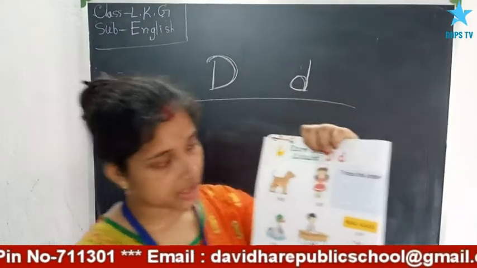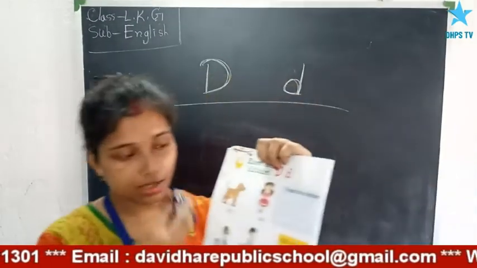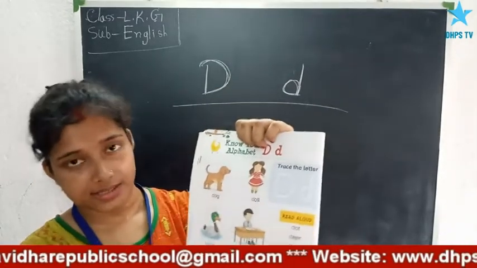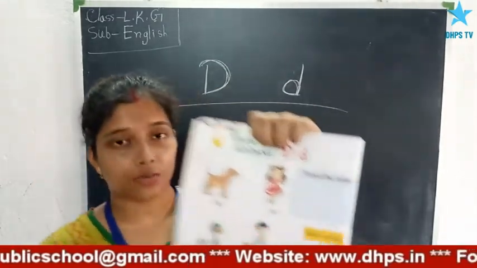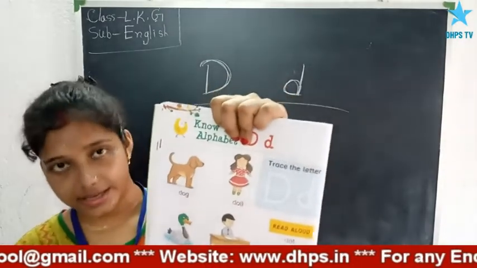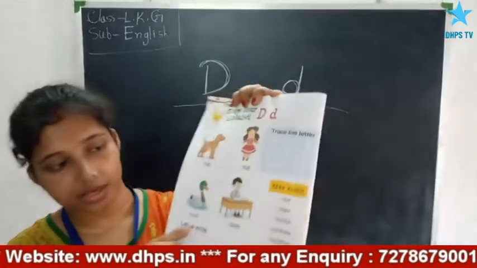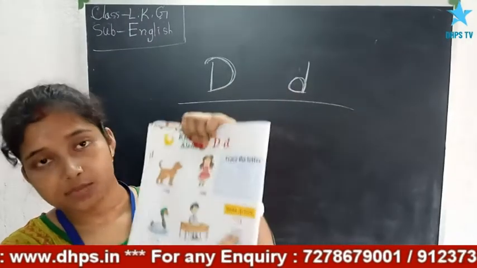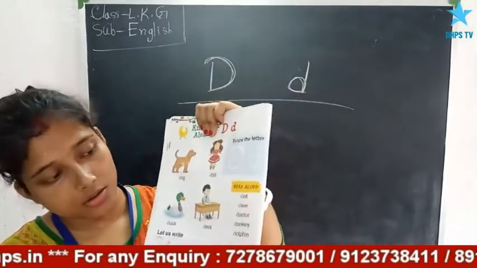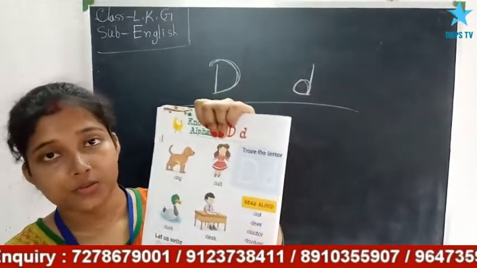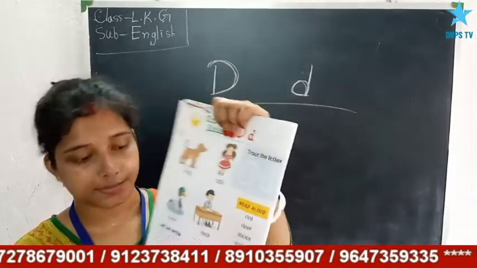Dog, D-O-G, dog. D-O-L-L, doll. So these two words start with the letter D. And this is in small letter. In these boxes, we can see here also some words that start with D. And all the words start with small letter d.